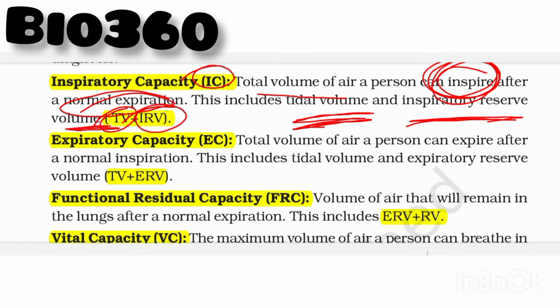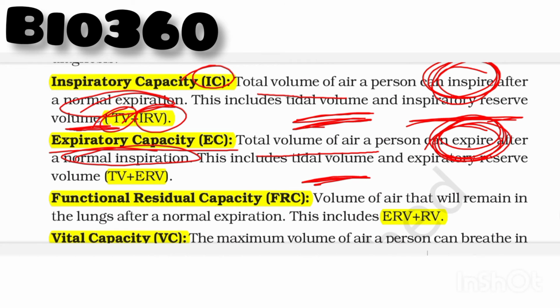So the next capacity is expiratory capacity. It is the total volume of air a person can expire after normal inspiration. So it includes tidal volume and expiratory reserve volume. To get its accurate value, we should sum up the tidal volume and expiratory reserve volume.